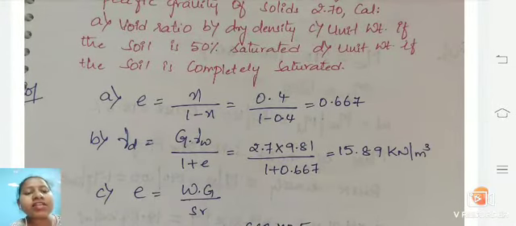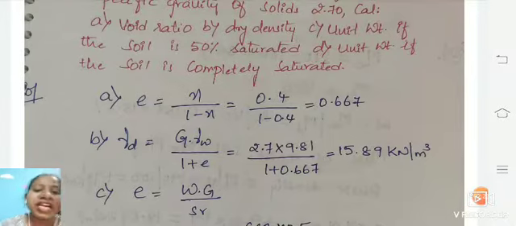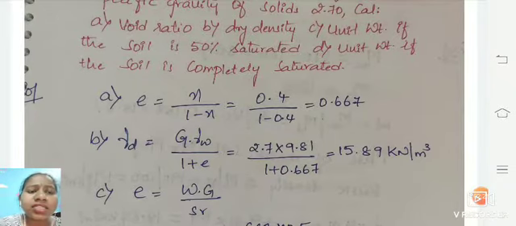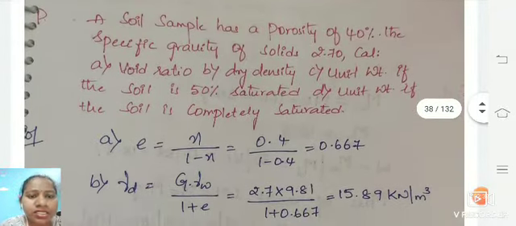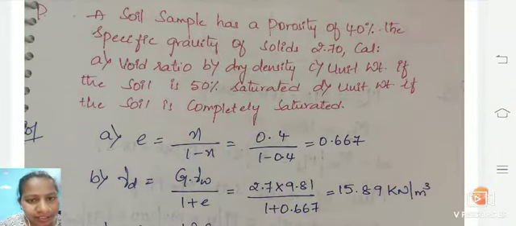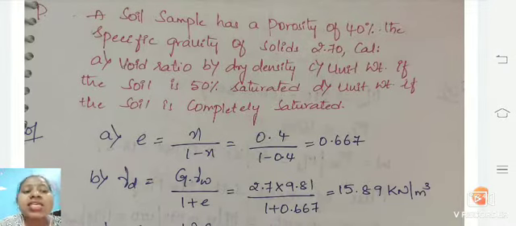For the first one, we are going to find out the void ratio. As we studied in the previous session, the formula for void ratio is e is equal to n by 1 minus n, where n is nothing but the porosity. The porosity given to us is 40%, so we convert it to 0.4. That means 0.4 divided by 1 minus n, where n is again the porosity, so you will be getting 0.667.